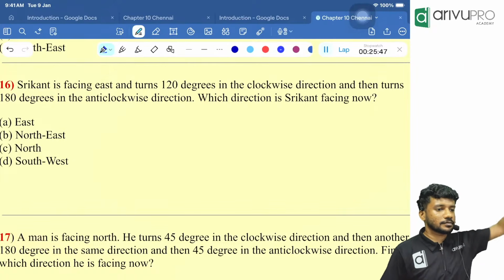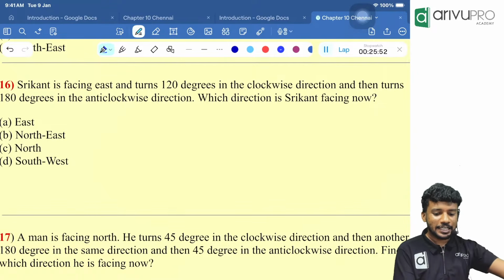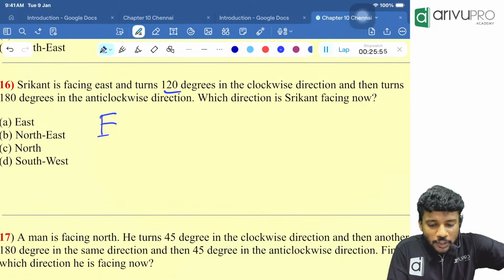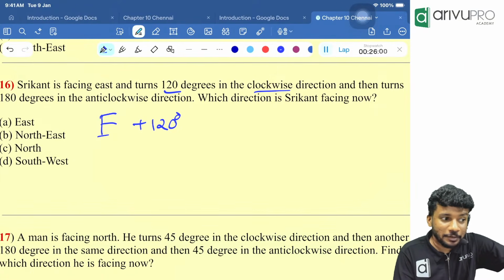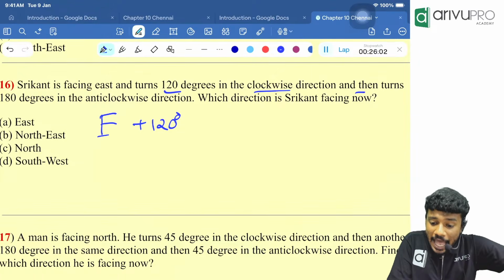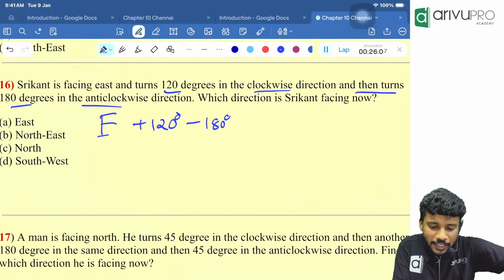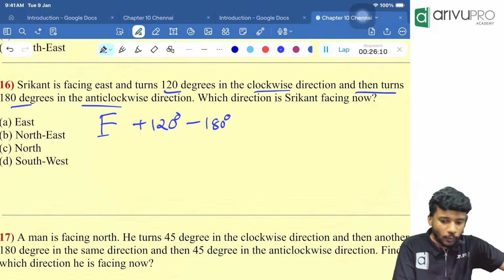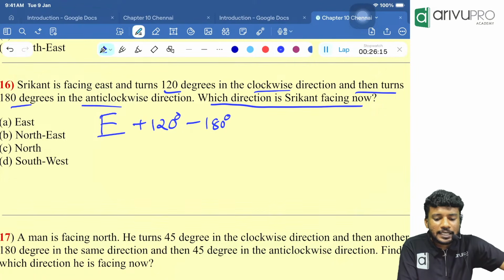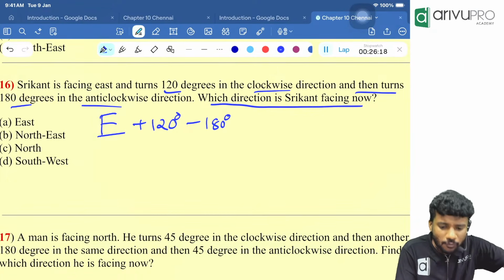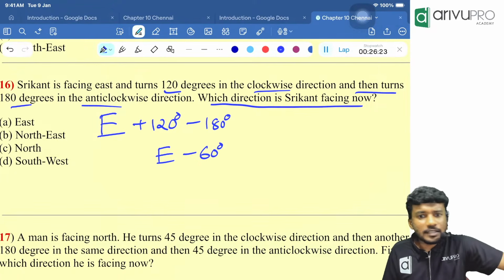Srikanth is facing east. Initial direction, he is looking at east. Then 120 degree in the clockwise, that means plus 120 or minus 120? Plus 120 degree because it is clockwise direction. And then turns 180 degree in the anti-clockwise. That means minus 180 degree in the anti-clockwise direction. Now, which direction is Srikanth facing now is the question. People, east 120 minus 180 will become what, people? Can I say that will become east minus 60 degree? Correct? East minus 60.